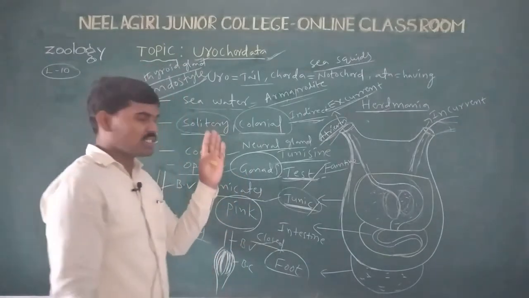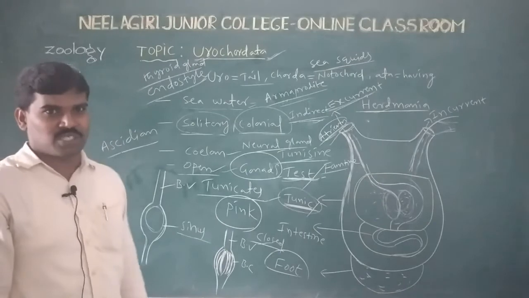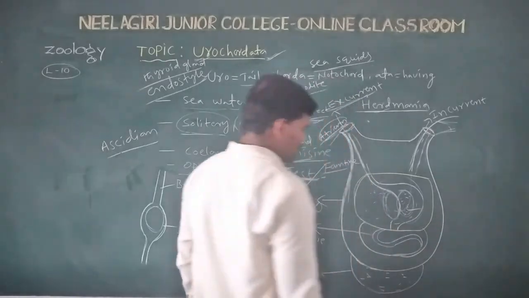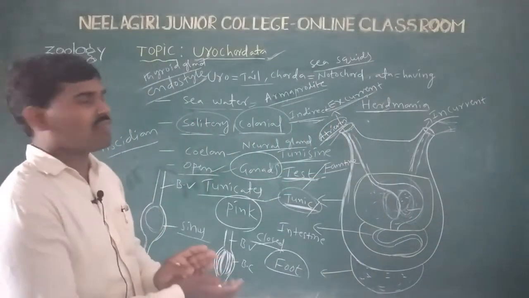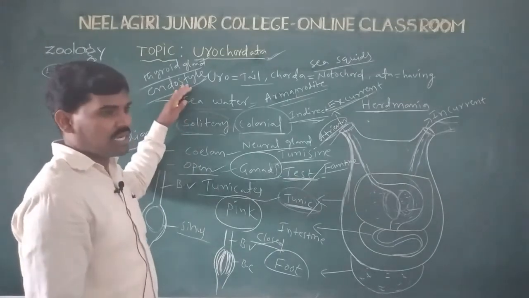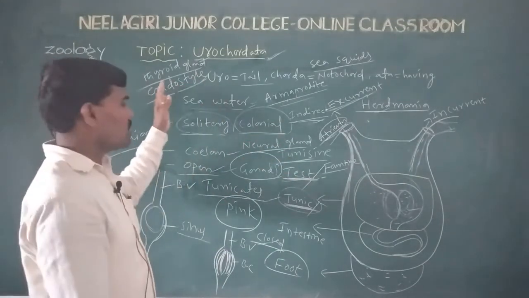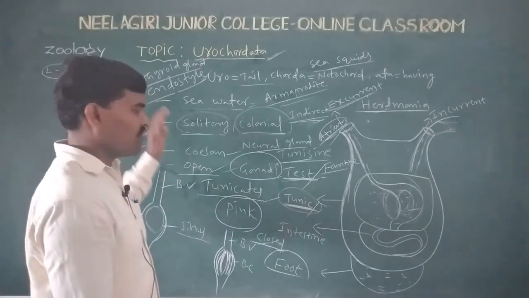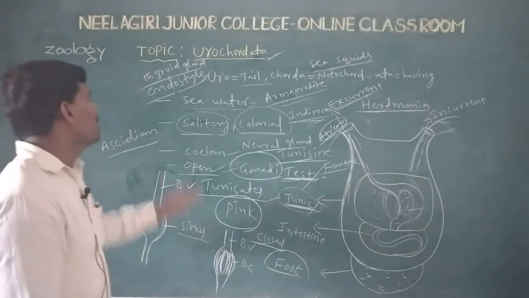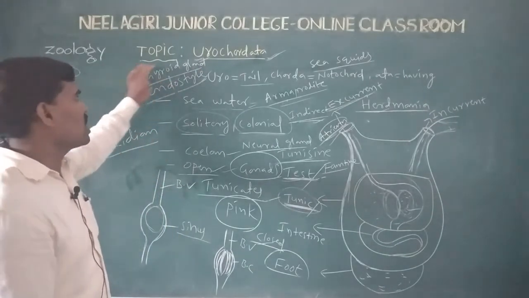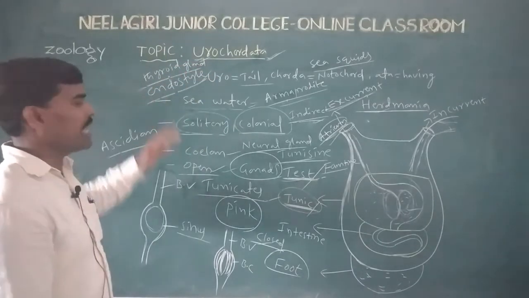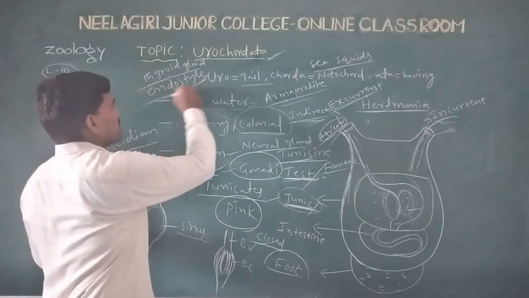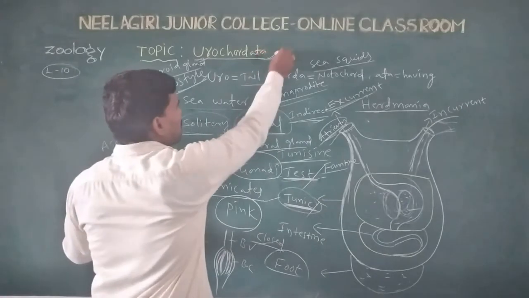The main function of the endostyle is the respiratory function, because in the pharynx, in the lateral wall of the pharynx, the endostyle is present. The pharynx possesses the endostyle, the forerunner of the thyroid gland in higher vertebrates. The endostyle in urochordates and the thyroid gland are of the same kind. So this is the endostyle part in the urochordate animals.